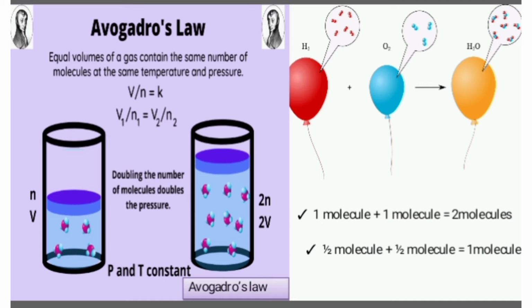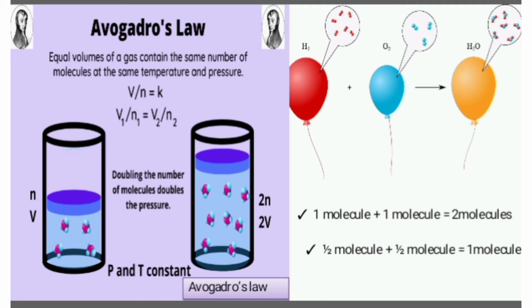Likewise, consider the water vapor present inside the balloon. If I increase the volume of the balloon, what will happen? The number of molecules present inside the balloon also increases, which means volume is proportional to the number of molecules. That is V1 by N1 equals V2 by N2. V1 is the volume of molecule number 1, hydrogen gas, and V2 is the volume of molecule number 2, oxygen gas. They just compare, which means the volume is directly proportional to the number of molecules.